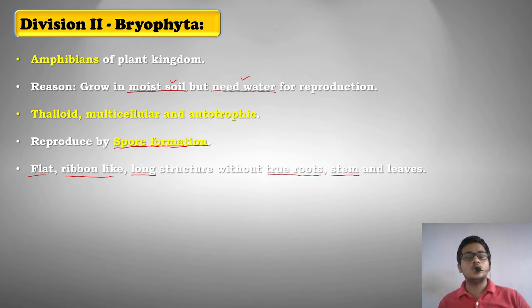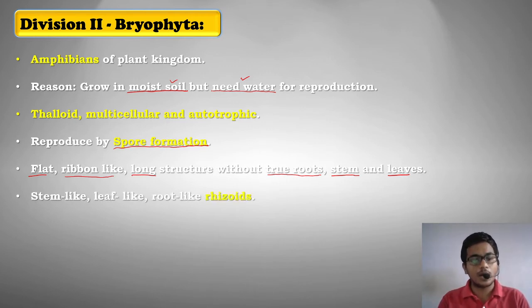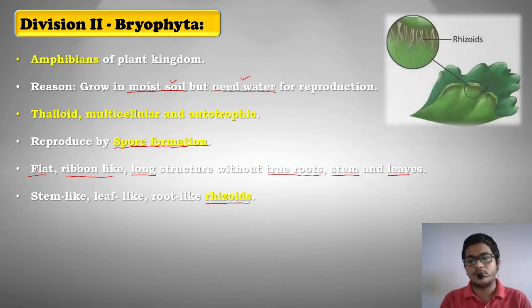Now, no true root and true stem means there are some organs which look like root and stem, but they are not exactly root and stem and they do not do the functions of root and stem. Even leaves also. So generally they do not have a true root, stem and leaf, but they do have structures which resemble root, stem and leaf. That we'll see in the further diagrams also. They have stem-like parts, leaf-like parts, and root-like parts which are called rhizoids. Now, what are rhizoids? I'll show you with the help of a figure. Now, see, these are rhizoids.